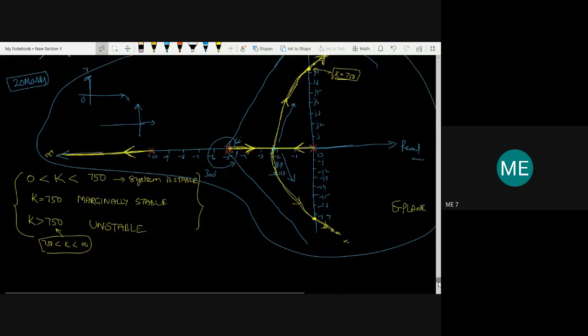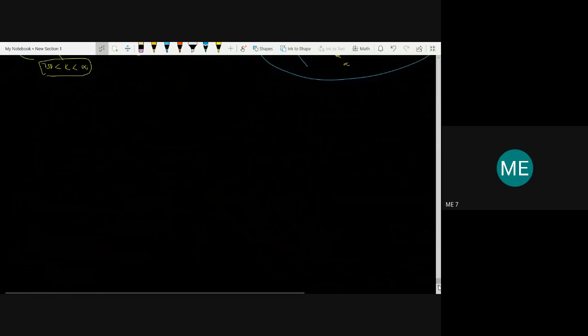I'll just brief the rules which you can study till now, so that we can wind up and discuss in the next class. So first, rule 1. Rule 1 is that the root locus is symmetric about